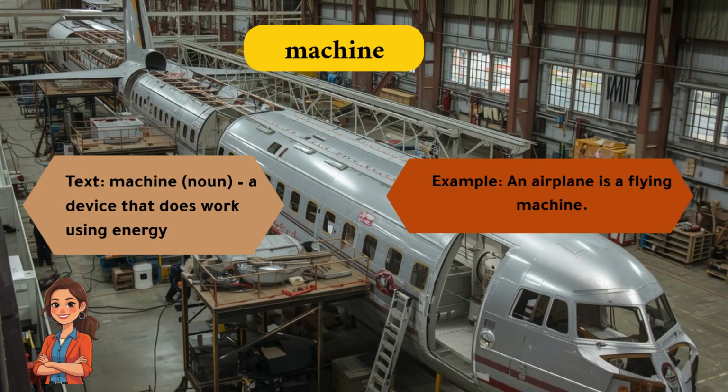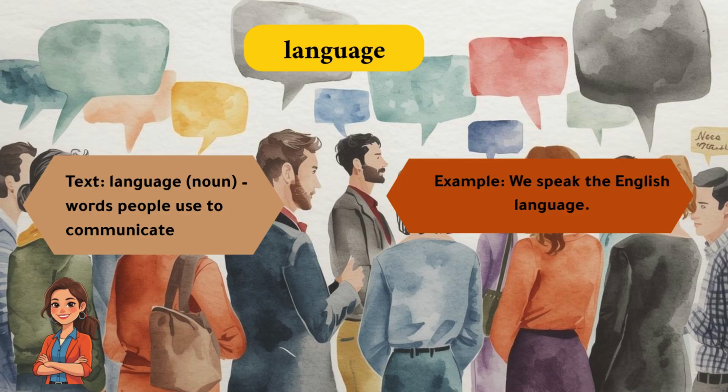Machine. A machine is a device that does work using energy or power. Example: an aeroplane is a flying machine. Language. A language is the system of words people use to speak or write. Example: we speak the English language.